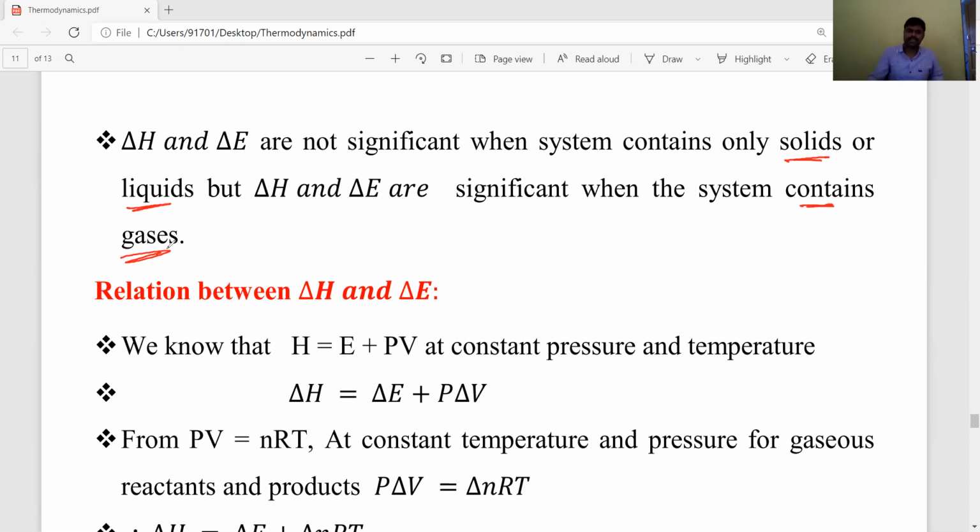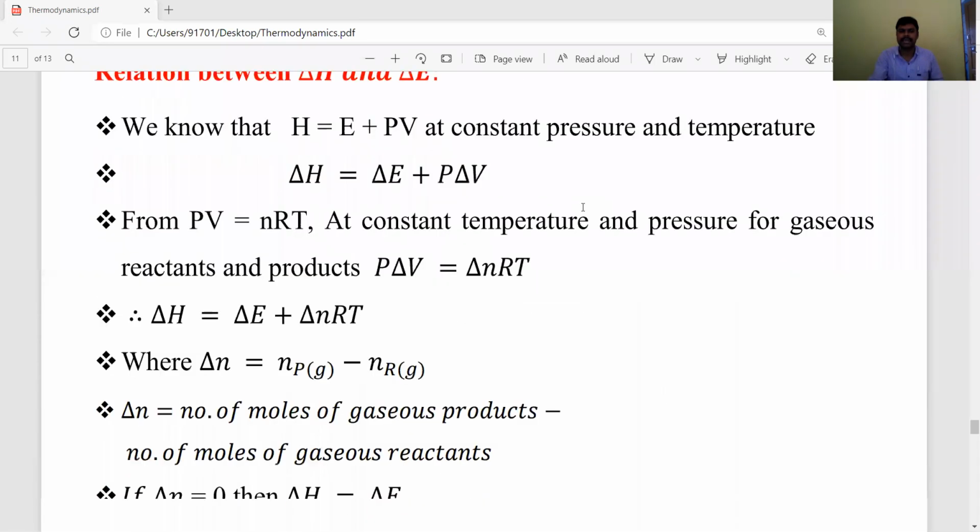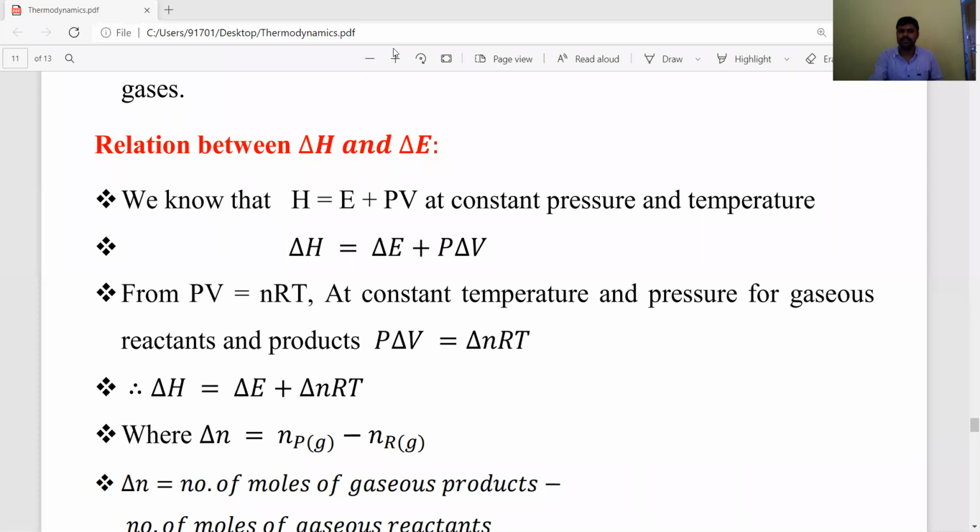Okay, students, let's listen carefully. We need to remember, or derive, the relation between enthalpy change and internal energy, the delta H and delta E relation. Related problems are also asked in board examinations, and it is very important. The relation between delta H and delta E is very easy. To derive it, take the formula H equals E plus PV, at constant pressure and temperature.